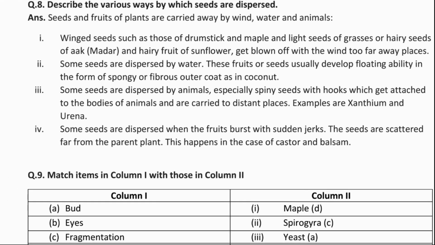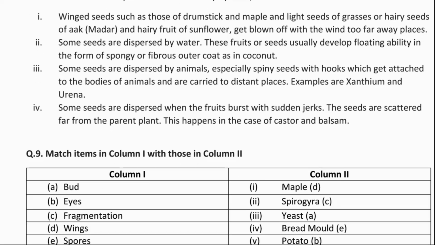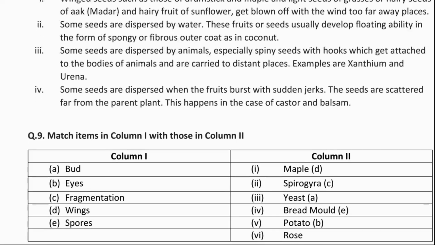The second point, some seeds are dispersed by water. These fruits or seeds usually develop floating ability in the form of a spongy or fibrous outer coat as in coconut. Third, some seeds are dispersed by animals, especially spiny seeds with hooks which get attached to the bodies of animals and are carried to distant places. The examples of dispersal by animals are xanthium and urena. Please learn all these, children. Then some seeds are also dispersed when the fruit bursts with a sudden jerk. So the seeds are scattered far from the parent plant. This happens in the case of castor and balsam.